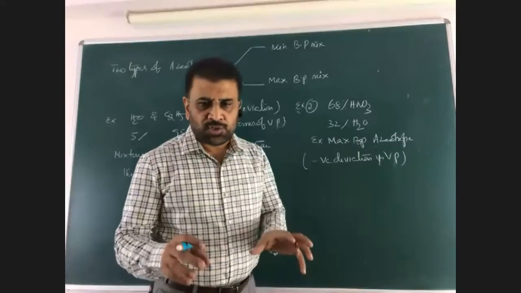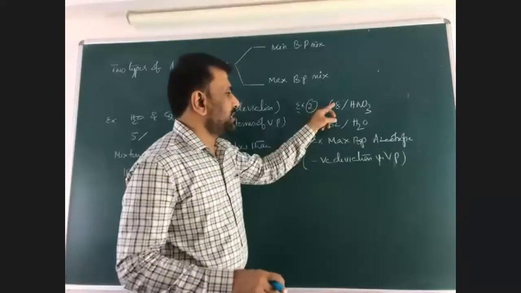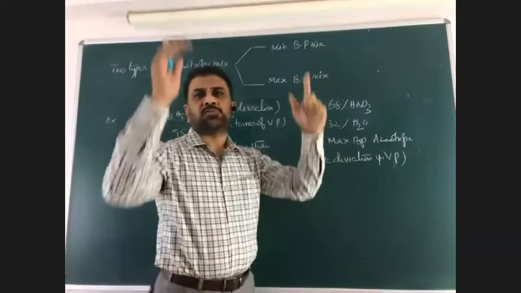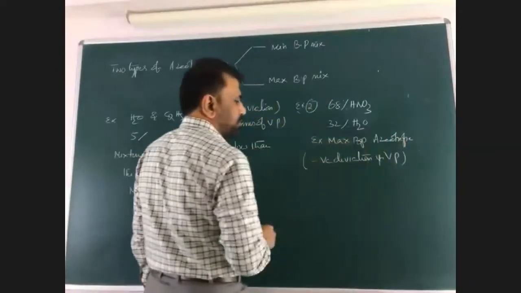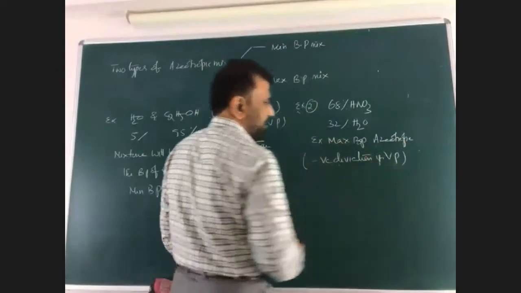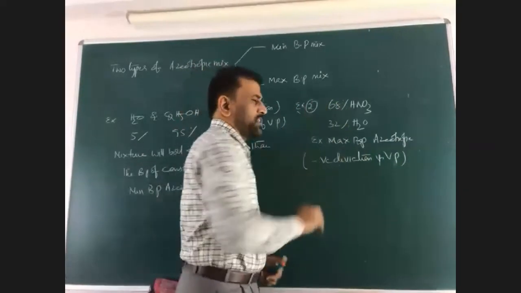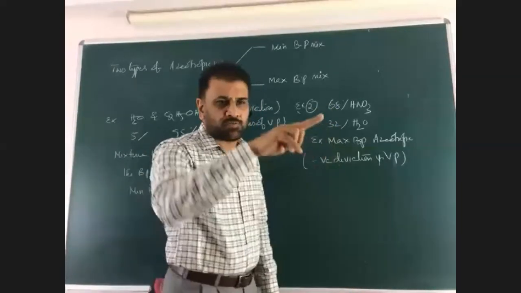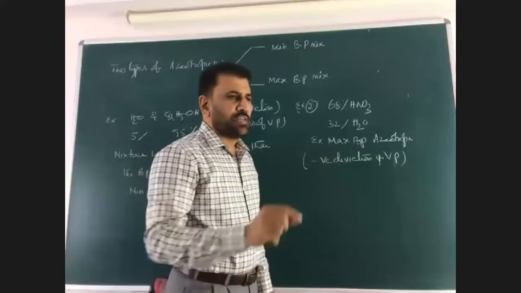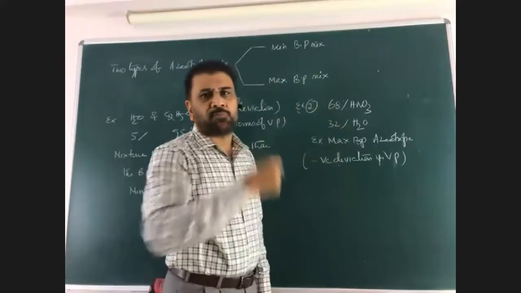Generally, water should not boil at more than 100. It boils at 100 degrees. But when nitric acid is added, the water also boils at more than 100 degrees. Therefore, this is an example of a maximum boiling point azeotrope, because it is a negative deviation. That means at this percentage, the vapor pressure is minimum, because we have seen the graph, negative deviation. So at this composition, the vapor pressure is minimum, therefore the boiling point will be maximum.